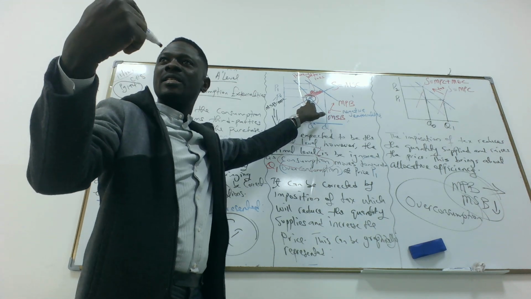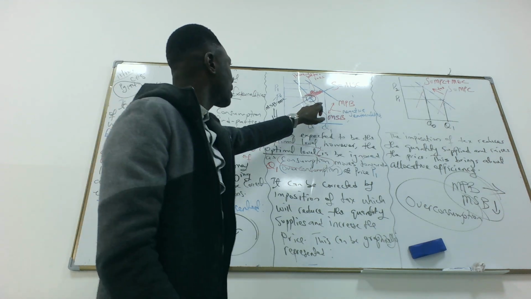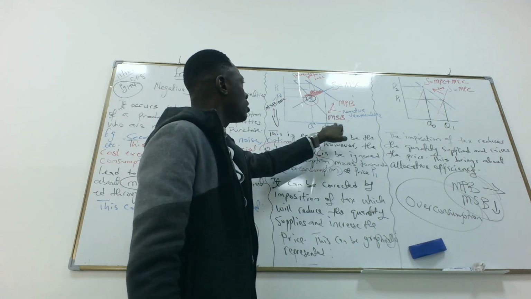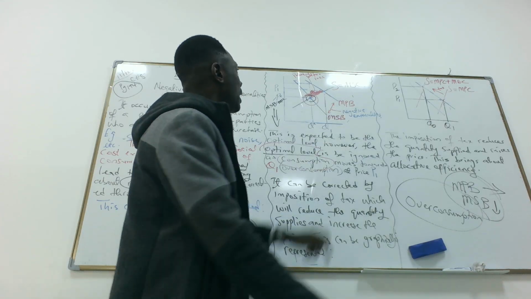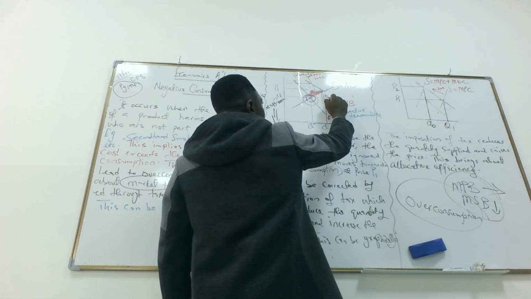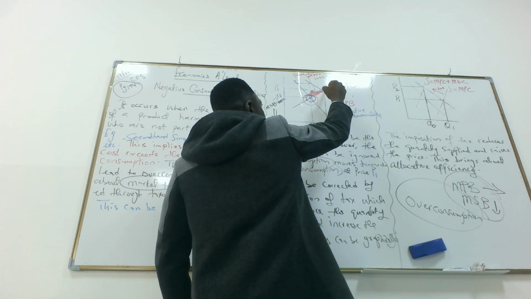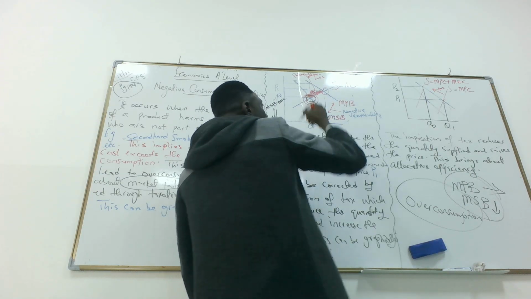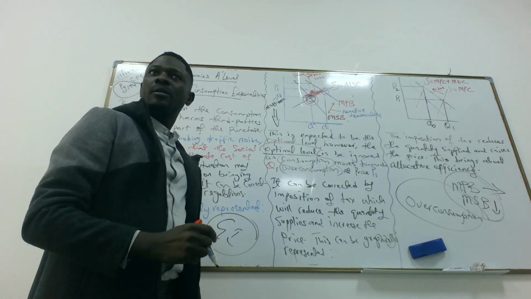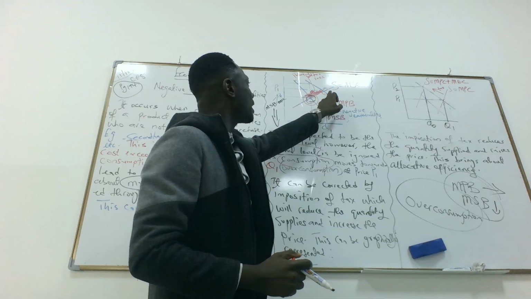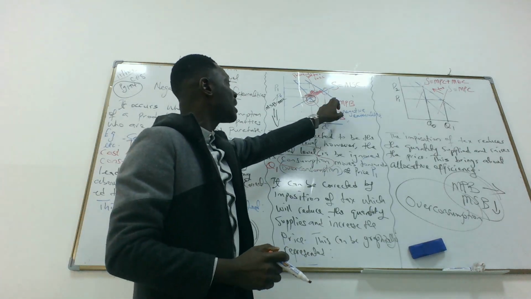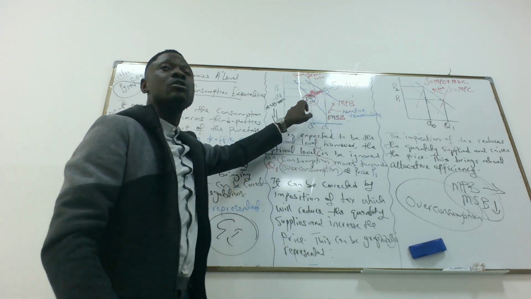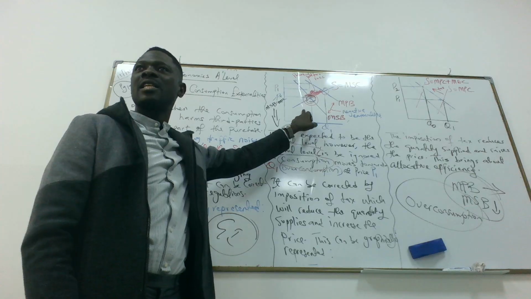But the consumption in the market is happening at points P1, Q1. Which simply means that our marginal private benefit is greater than the marginal social benefit. Because the marginal private benefit is greater than the marginal social benefit, it is a negative externality.